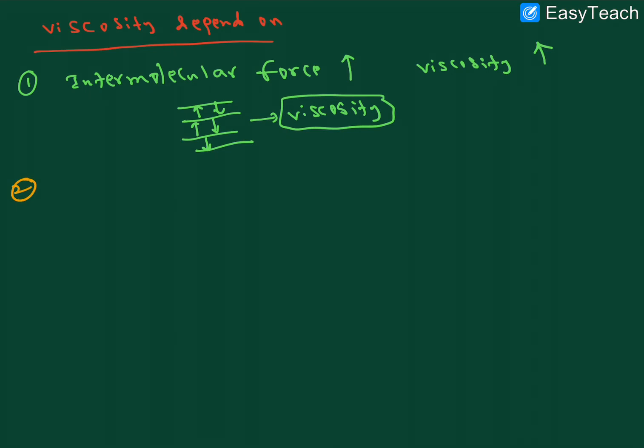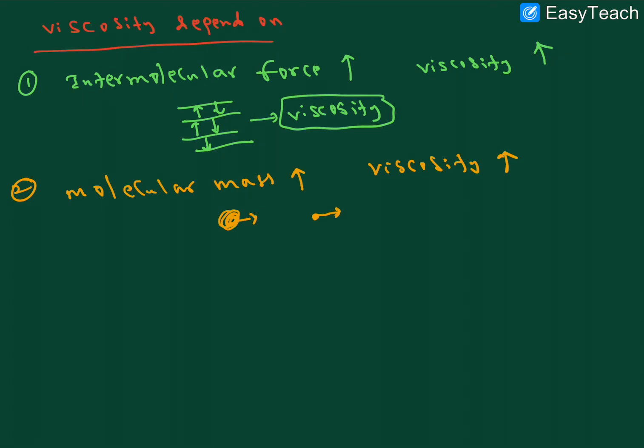Next, point number 2. If molar mass, molecular mass, increases, viscosity also increases. A large size molecule has difficulty flowing, so viscosity is more.